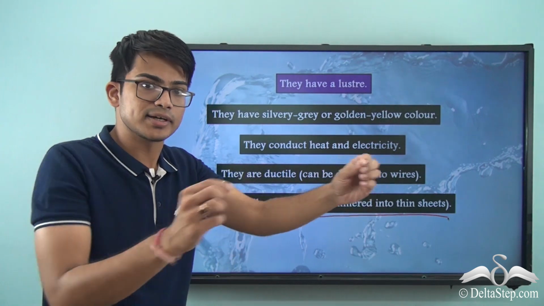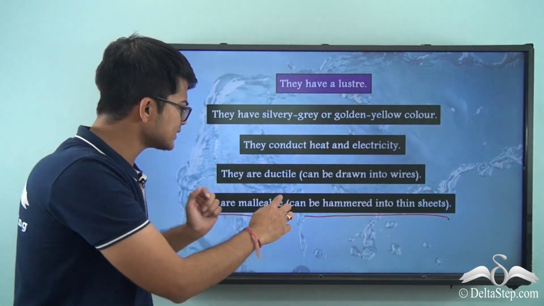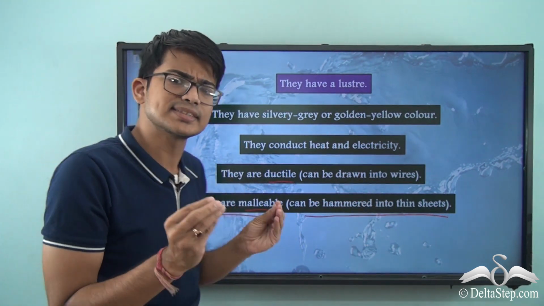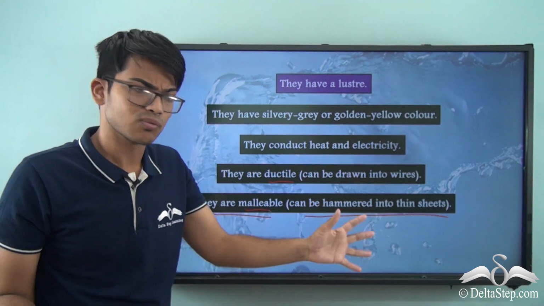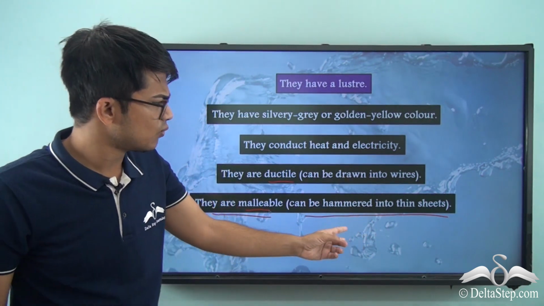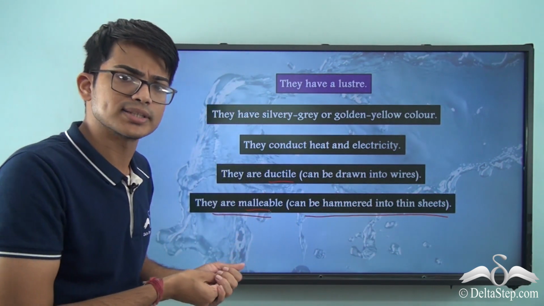Okay, wires, definitely you know what a wire is, and they are very similar. Ductile and malleable are pretty similar, and they can be used, not interchangeably, but they are very much similar. One is into absolutely thin wire, one into thin sheets, like aluminium foils and everything.